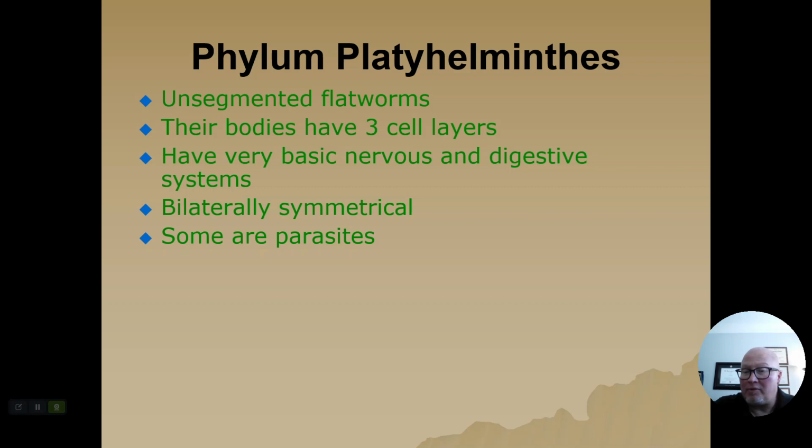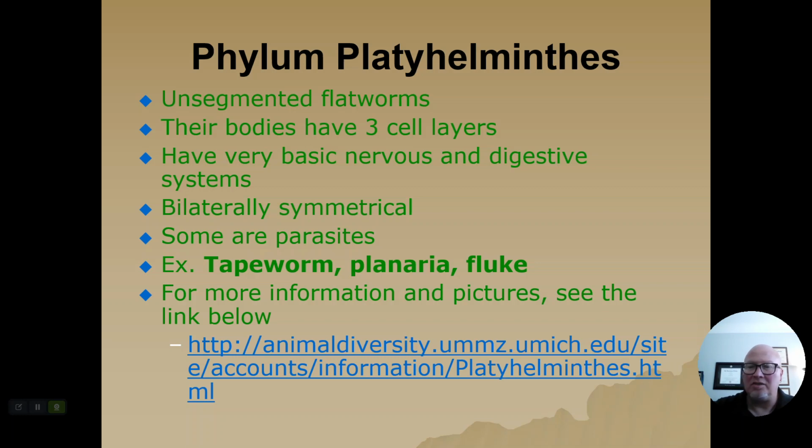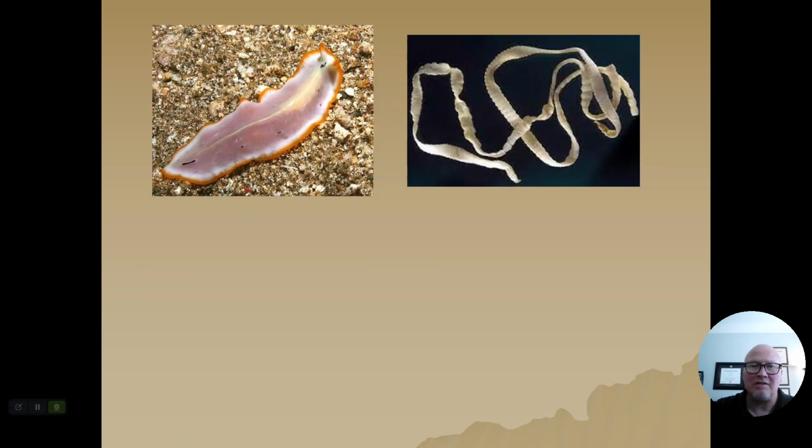Some flatworms are parasites. Think tapeworms. There are also planaria and flukes, which are not parasitic. And again, here's a link that will take you to additional pictures. And I've got some images here. So we have a typical flatworm on the left, and then this is a tapeworm on the right.